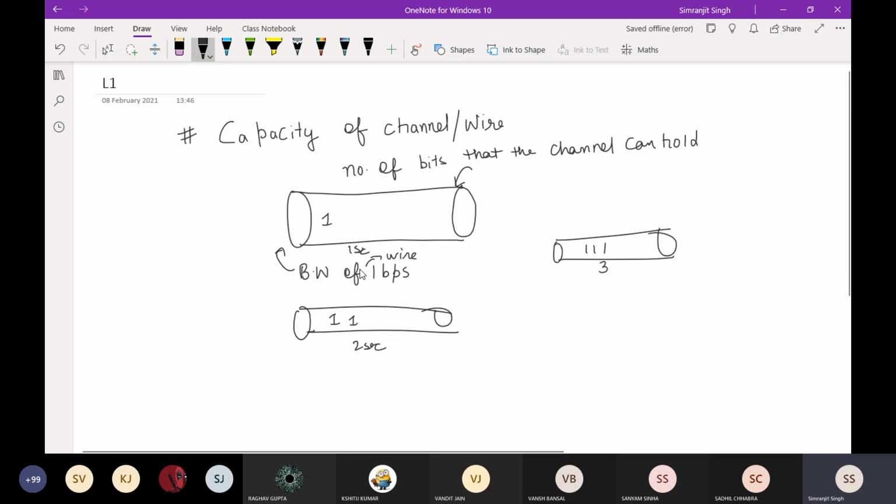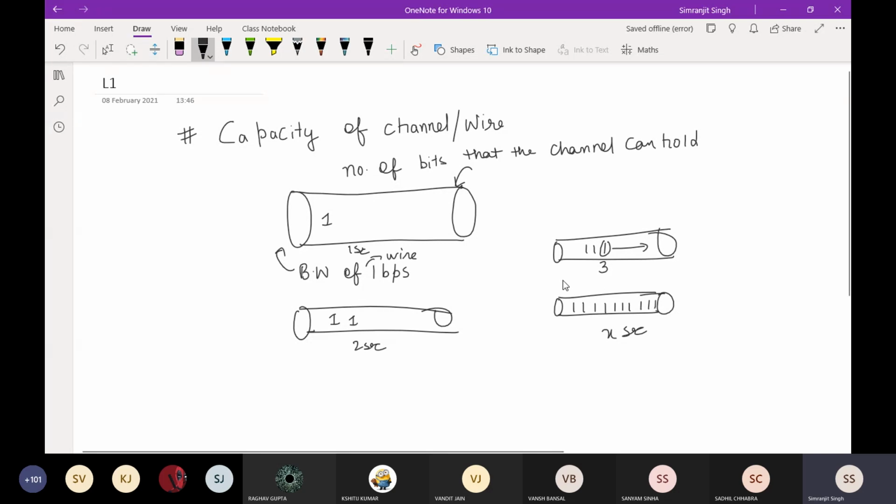When I say the bandwidth of the wire is only 1 bit per second, it means at 1 second I can put 1 bit onto the channel. So that is very simple. Now the number of bits that can be placed in this channel depends on how many seconds it takes for 1 bit to reach the end. Suppose after some x seconds there is this scenario, where the channel is holding all the bits, so the channel is completely filled.